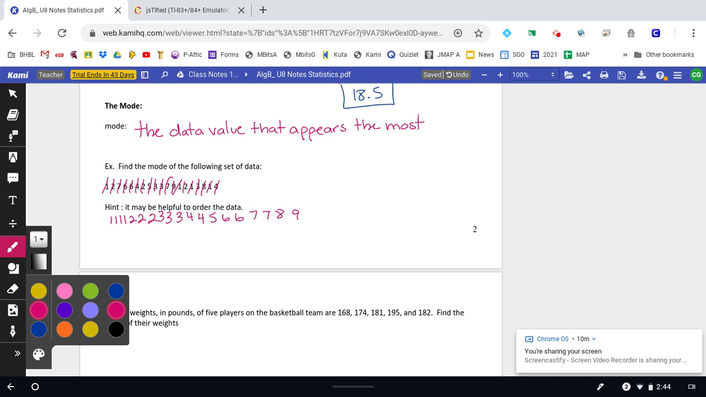Now that all the numbers are in order, we have 4 1s. We only have 3 2s, 3 3s, 2 4s, 1 5, 2 6s, 2 7s, 1 8, 1 9. So my mode is 1.